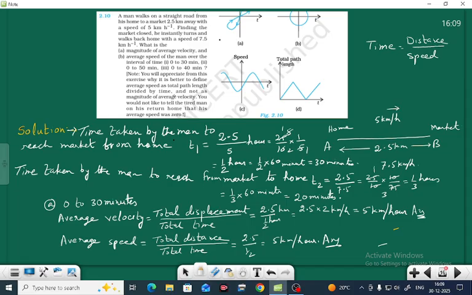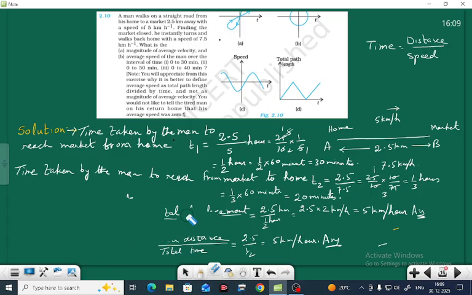Now we'll go to 0 to 50 minutes. Let us find the 0 to 50 minutes. In case number 2, 0 to 50 minutes, what is the displacement and distance? You have to find only the displacement and distance, only then you can find all the things, right?